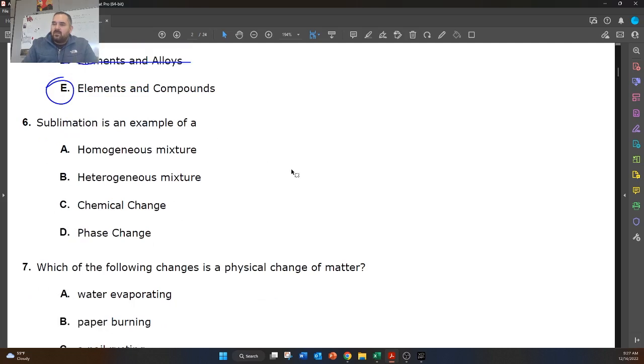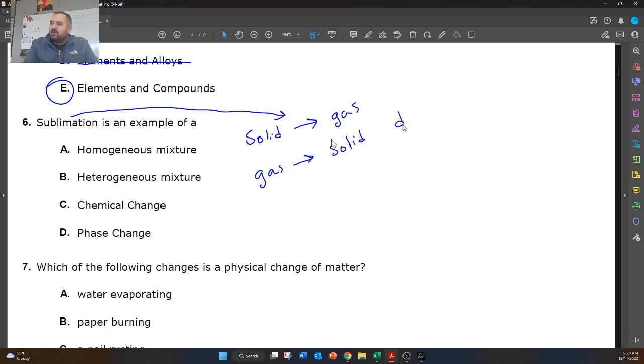All right, so sublimation. So sublimation is a word that they're definitely going to use. You're going to see this on the ACP. Sublimation is the one people like to forget. That's when a solid turns into a gas without becoming a liquid first. So that's what sublimation is. And we call this a phase change. Another one that you're probably going to see is when a gas turns into a solid without becoming a liquid first. And this is called deposition.